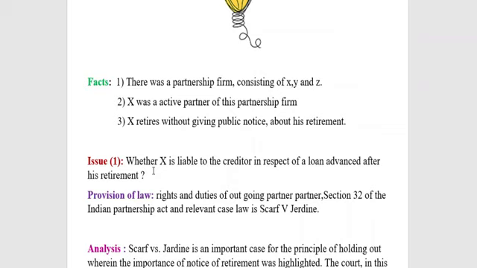Here, when we utter the word "hold liable," the doctrine of holding out will come into existence. So what is meant by the doctrine of holding out? This aspect we have seen under the contract of agency also. Here anyone who, by words spoken or written or by conduct, represents himself or knowingly permits himself to be represented